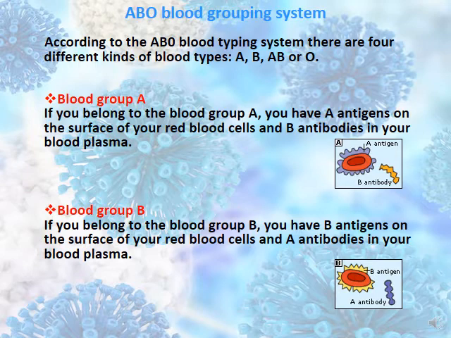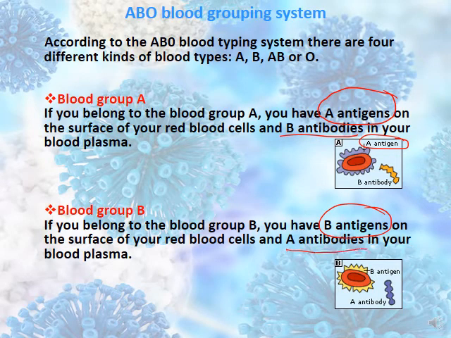Always the blood group will have the same antigen as the blood group. For example, blood group A will have the antigen A, while the antibody will be the opposite of the antigen. If you belong to blood group A, you have antigen A on the surface of your blood cells, but you have antibodies B in your blood plasma. While if you belong to blood group B, you have antigen B, and in your plasma, you have antibody A.